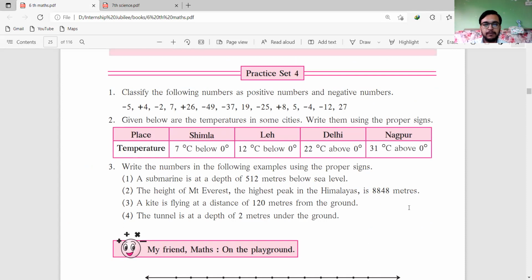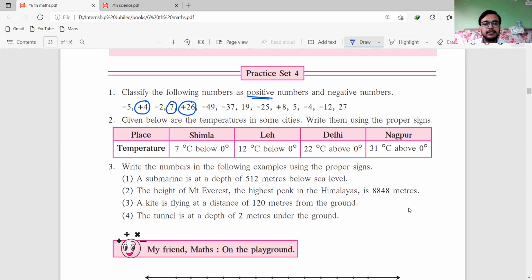Practice set 4. Question number 1, classify the following numbers as positive numbers and negative numbers. Now, what are positive numbers? The numbers that are having plus sign. This is positive, and this is also positive. Here the plus is not written, but by default it is a positive number.